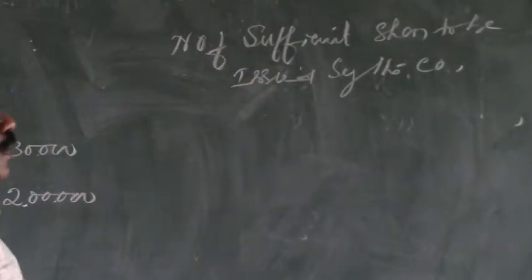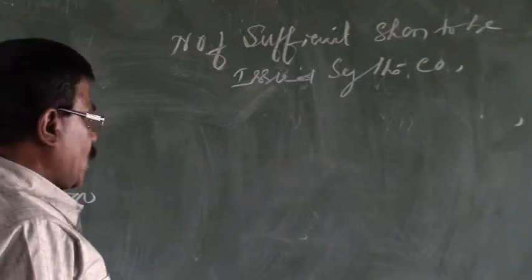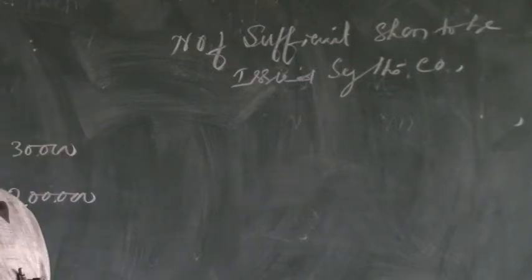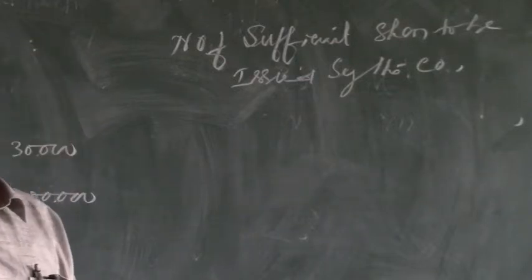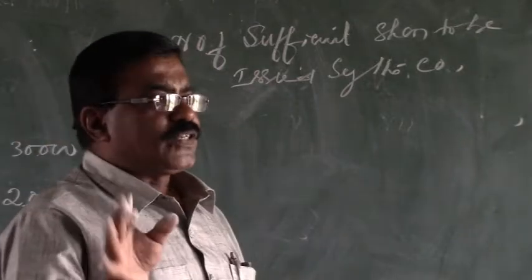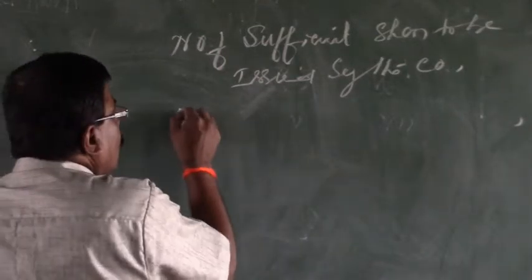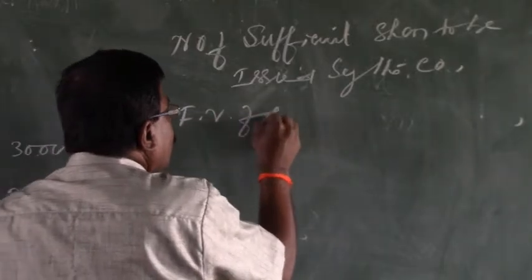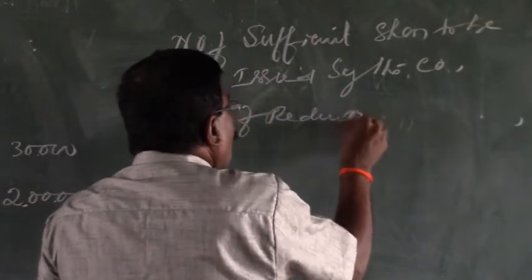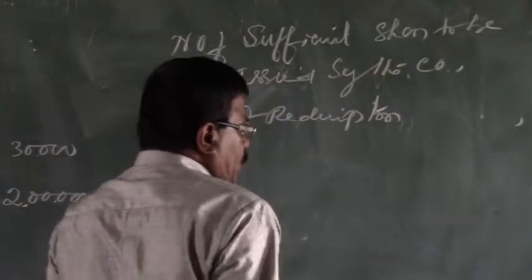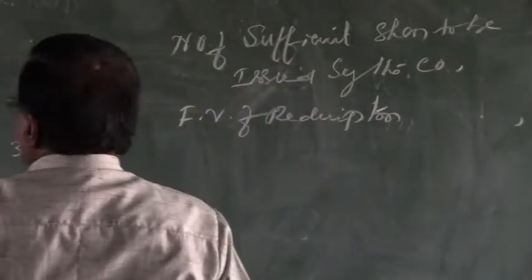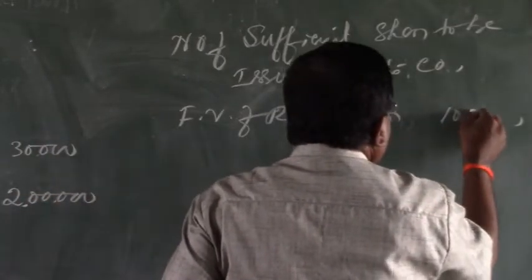So here, to calculate the number of shares, first of all we need to calculate the amount required for the redemption of shares. To calculate that, first of all we have to take up the face value of redemption. The face value of redemption as per the statement is rupees 10 lakhs.